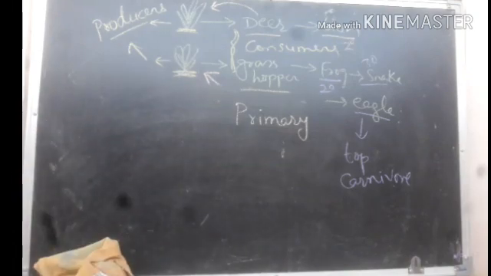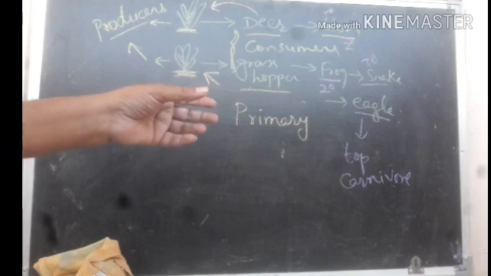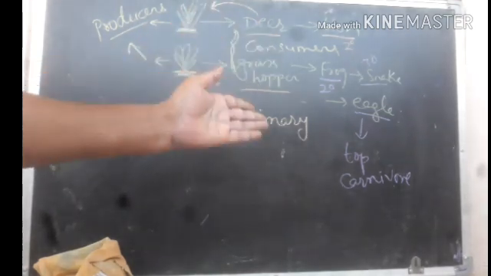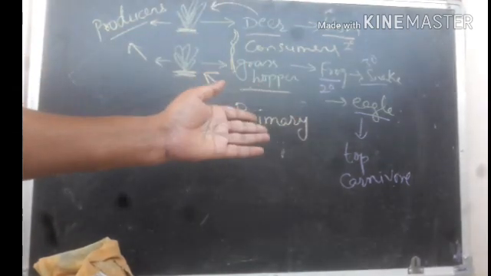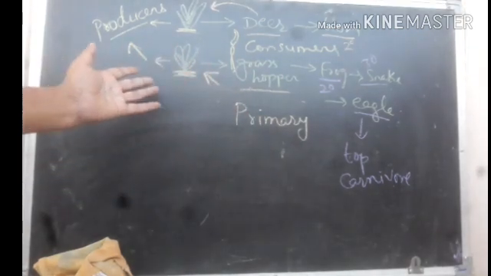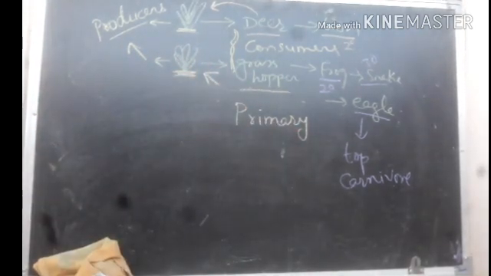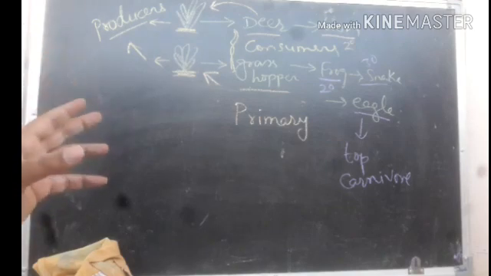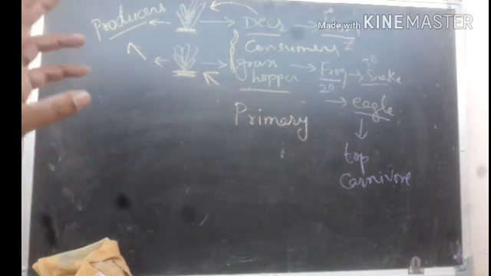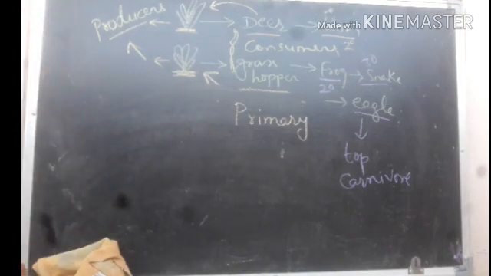And consumers, depending upon their food habits, are of three types: primary consumer, secondary consumer, and tertiary consumer, and sometimes in a long food chain top carnivores are also included. Right? So there are a minimum of three organisms in every food chain.